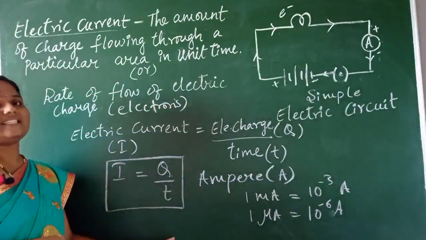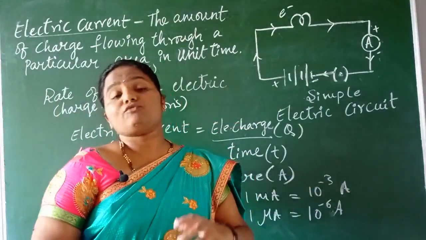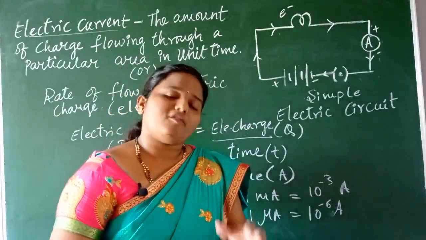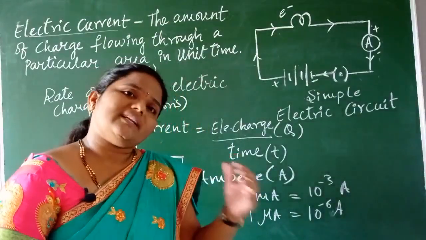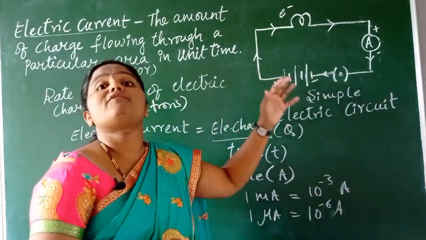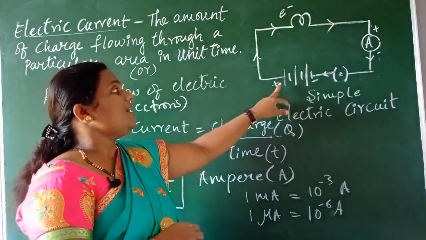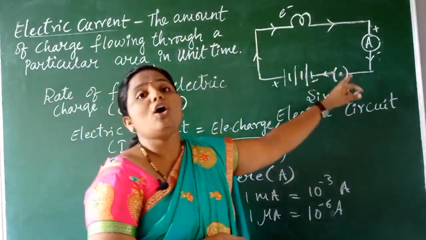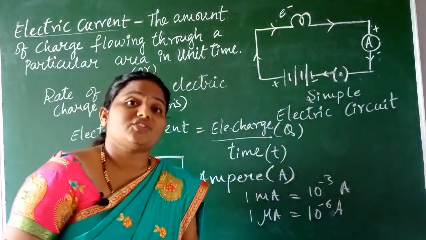In an electrical circuit, very long time back when electricity was discovered, at that time only two types of charges were found. One is positive charge and the second one is negative charge. So at that time, the flow of current was taken to be due to flow of a positive charge, and they took it by the conventional method, that flow of current takes place from positive terminal to negative terminal. But with the discovery of electrons, what happened?